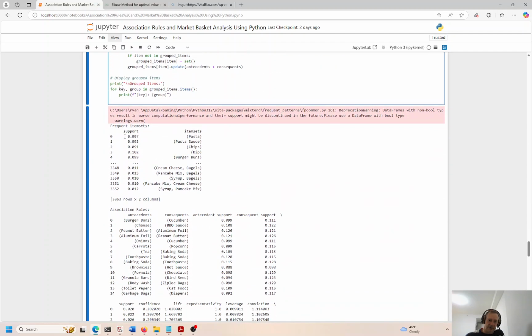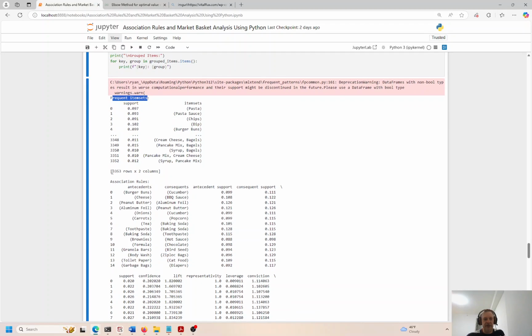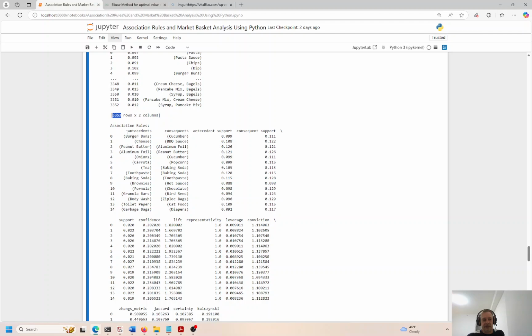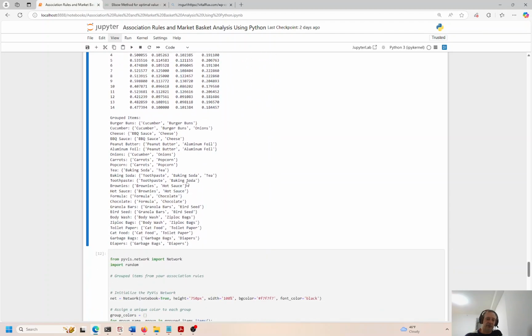So here we have the frequent item sets, right? It creates item sets, and then it creates a pretty large data frame of 3,353 rows, 2 columns, and these are the results. So antecedent and consequence. This is what happens first. This is what happens next. This is the if. This is the then. If burger buns, then cucumber. If cheese, then barbecue sauce. If peanut butter, then aluminum foil. If aluminum foil, then peanut butter. Okay, and we have weights for all of these antecedents, right? So it's creating a whole bunch of combinations of words here, and then looking at how strong these relationships are between the words, right? So here's the grouped items.